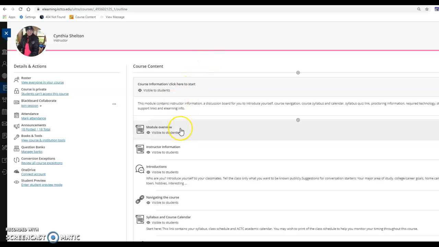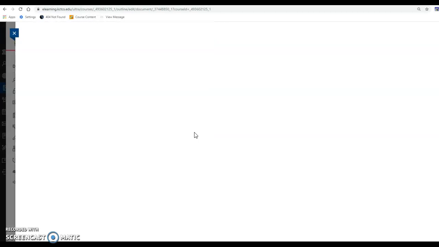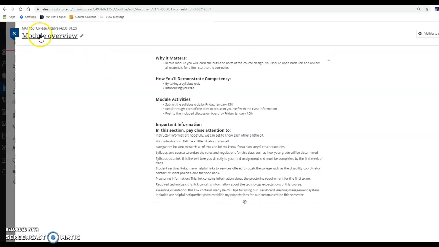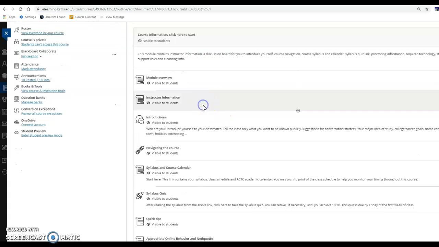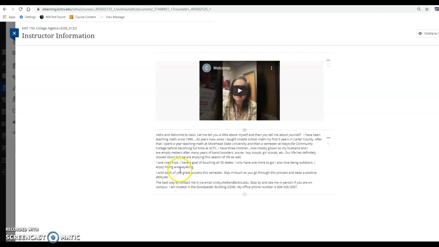So this first module is the kind of behind-the-scenes rules and regulations for the course with the syllabus and such. So every module I start with this module overview to tell you why it's important, what the goals are and how you're going to demonstrate that you've done this module, what the activities and due dates are, and then just some encouragement about what I think is very important to pay special close attention to. So there's an overview, and then that flows from there, each item.